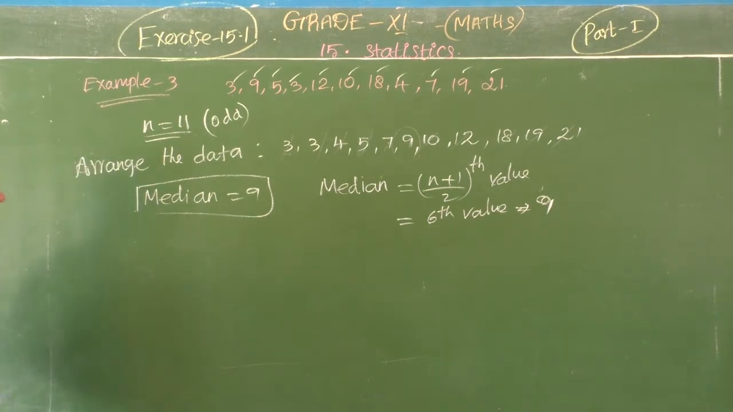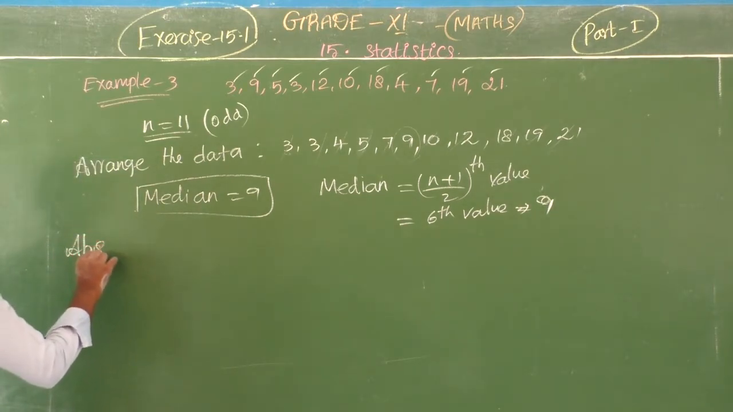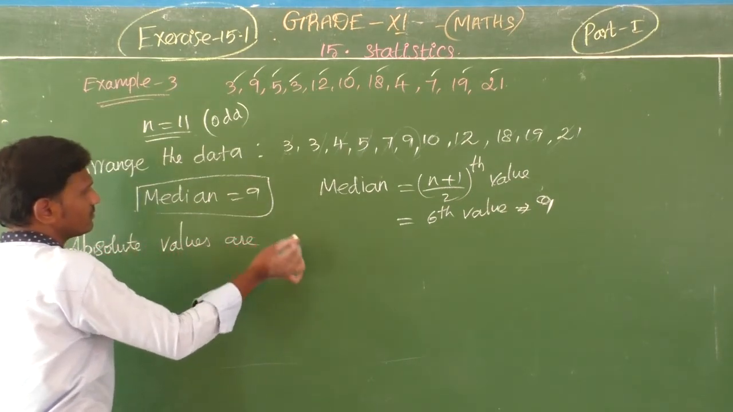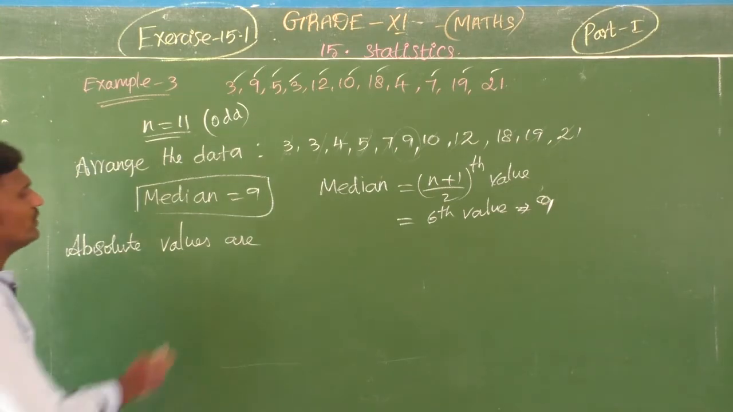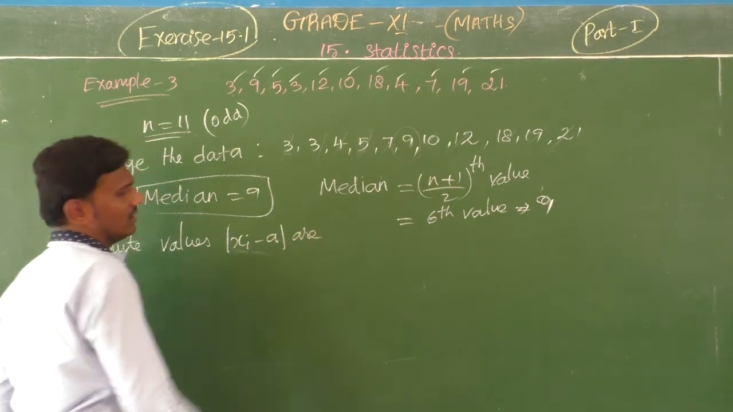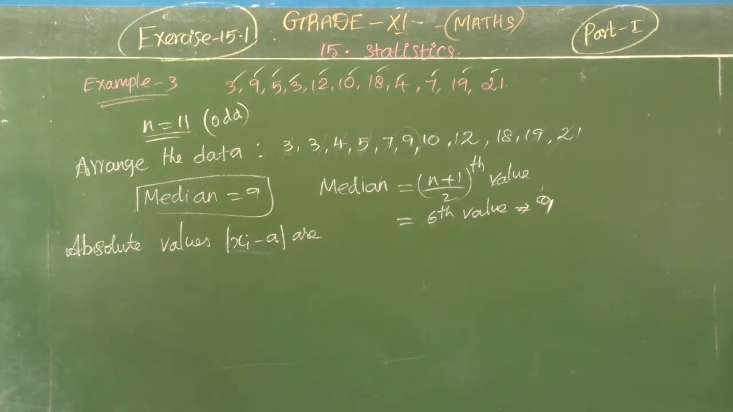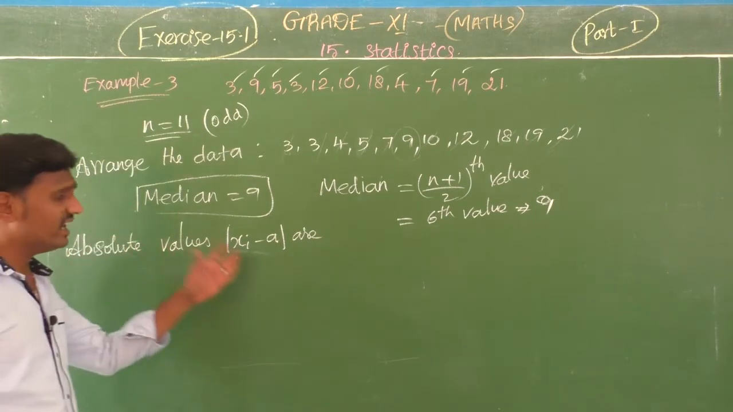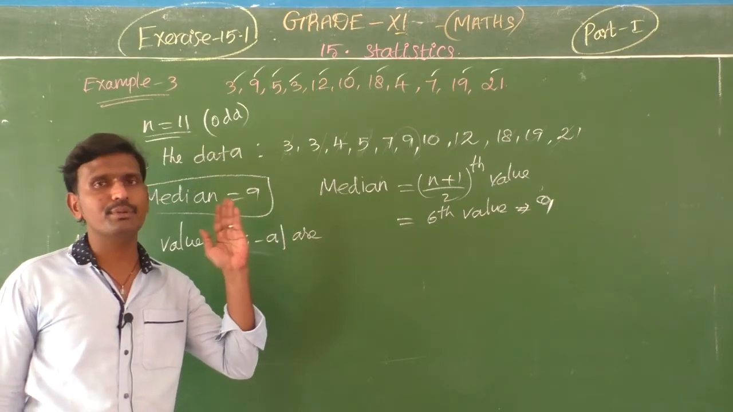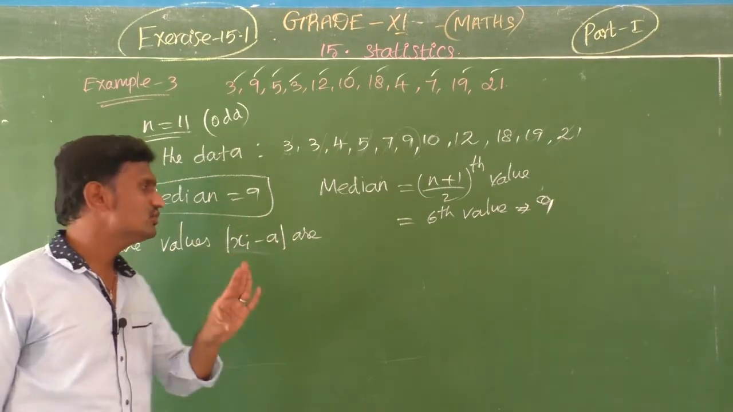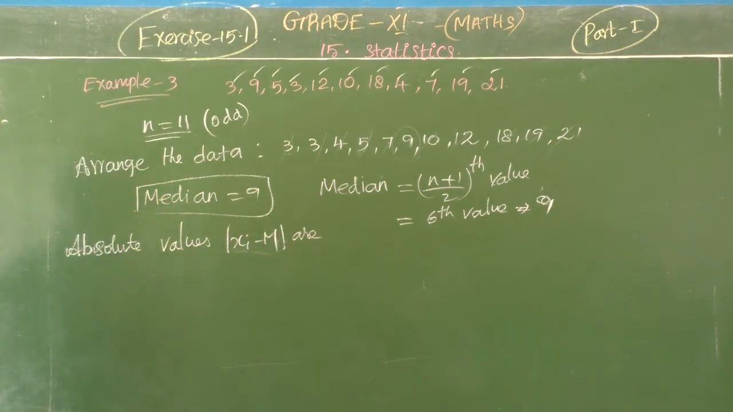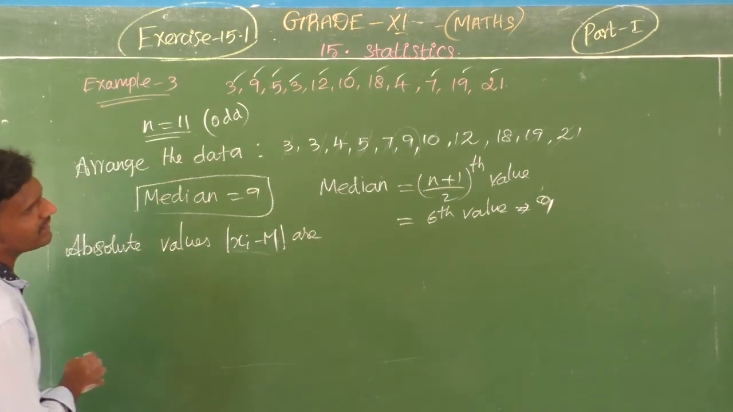And the next step, we want to take the absolute values. So absolute values means what? |xi minus A| or |xi minus M|. Here the 11 entries are given, no? Here A or M: in mean you mention it by x bar, but here A, always the book itself gives capital M for median. Write like this, no problem. Now first, median 9.